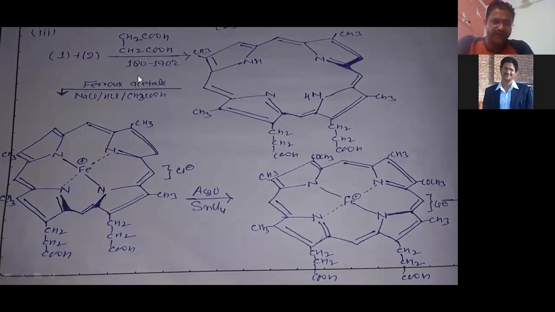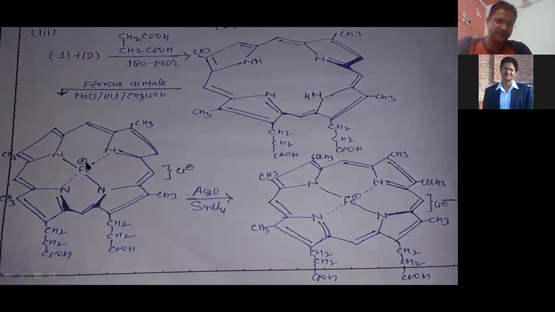Now if they react with ferrous acetate in the presence of NaCl and CH3COOH, then they convert into this type of coordination compound, where Fe comes inside the molecule. So there is a coordination bond with two nitrogens; nitrogen gives a lone pair of electrons, and two bonds also form. Here Fe is in the 2 plus oxidation state and here Cl minus, so this type of coordination compound forms.